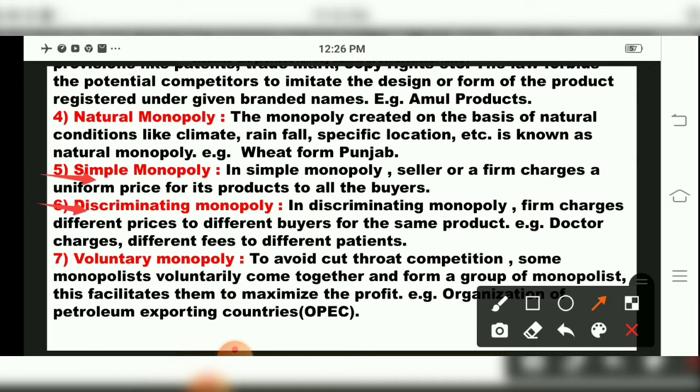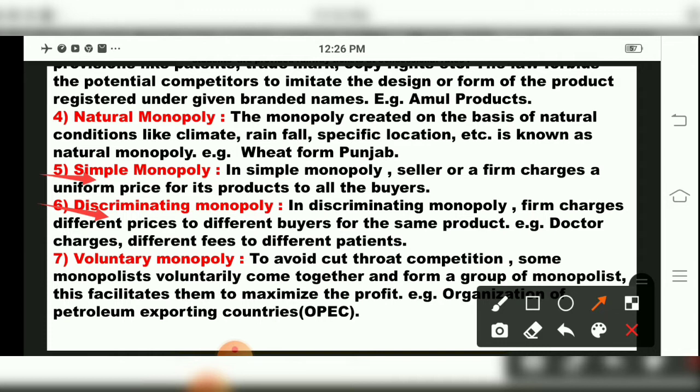Then comes the next, that is discriminating monopoly. Now what happens in discriminating monopoly? A firm charges different prices to different buyers for the same product. Example, a doctor charges different fees to different patients. Discriminating means the same thing we studied under monopoly, price discrimination. In features we studied, they will charge according to the customer. Now here they have given an example, students, regarding a doctor.